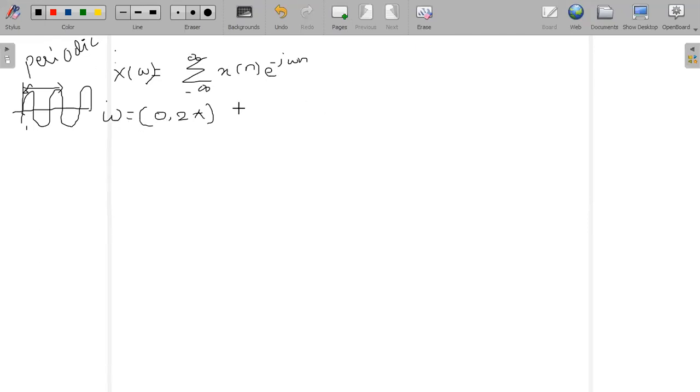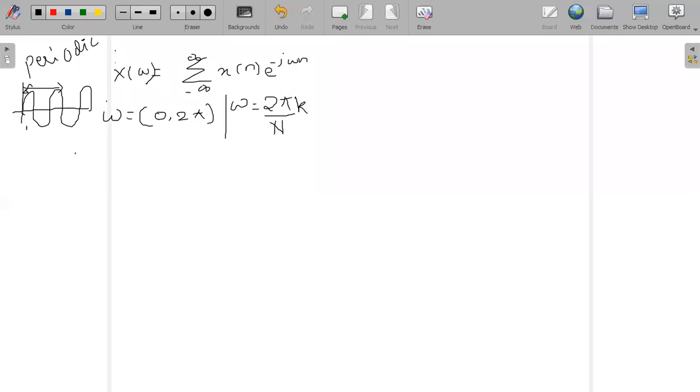Let us make one more assumption: omega is equal to 2 pi divided by N, multiplied by k. So wherever you see omega, you should replace it by 2 pi k by N.